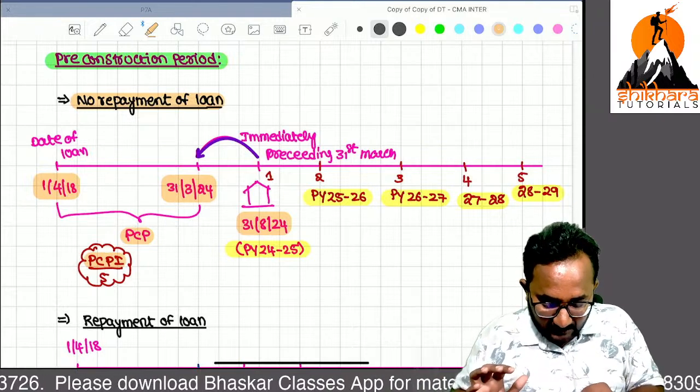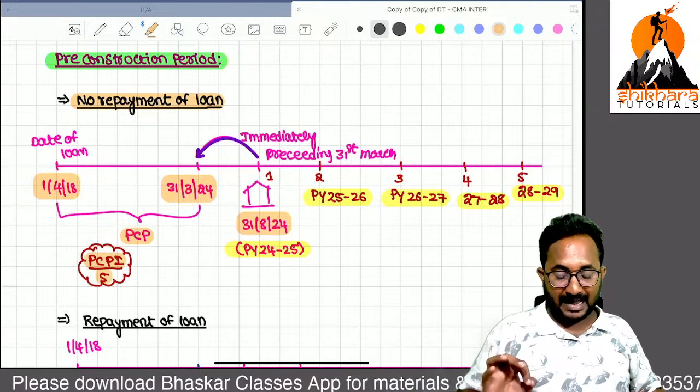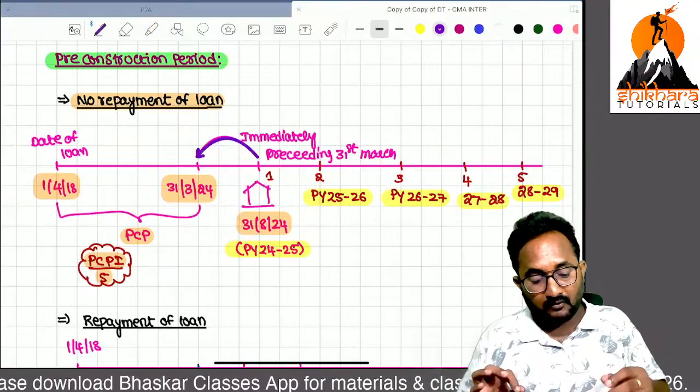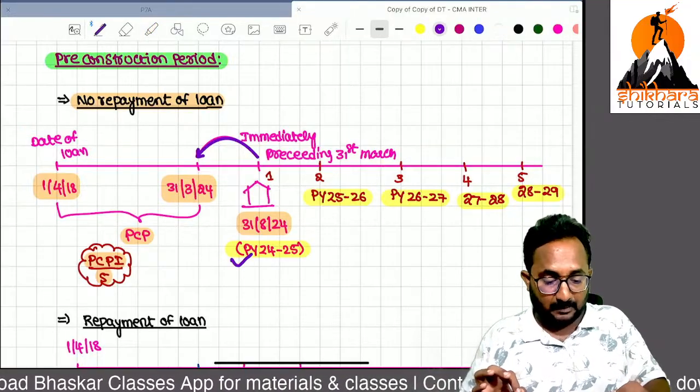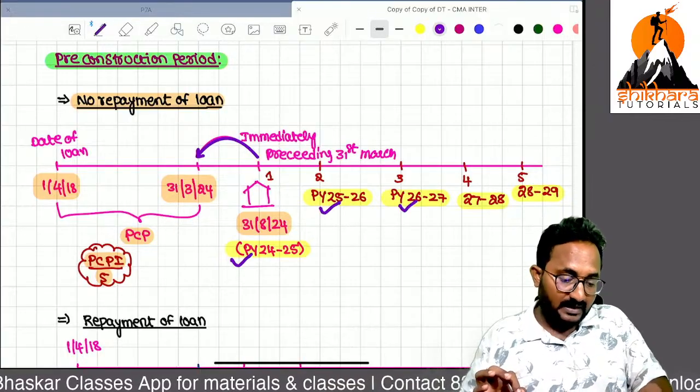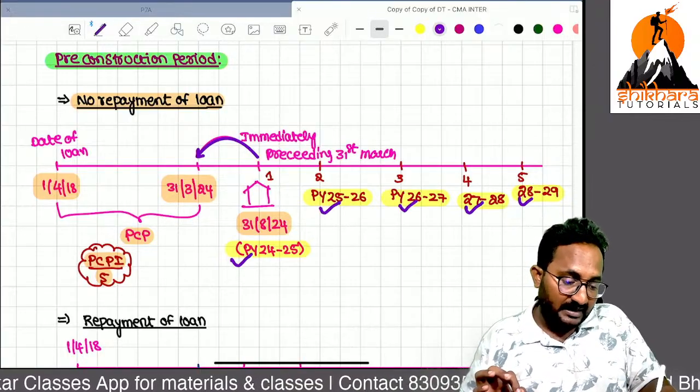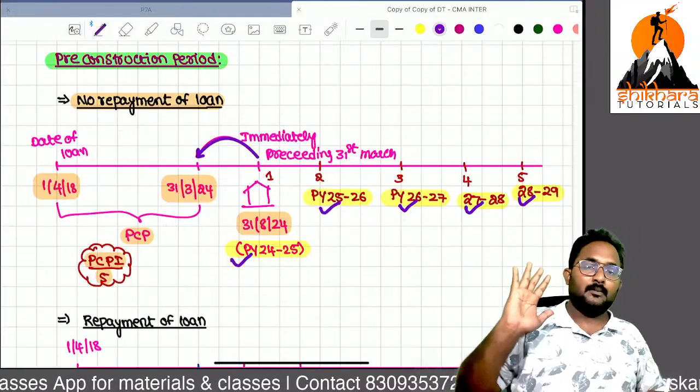In that period, if any interest is there, it will be allowed in 5 equal annual installments from the construction completion year. So that is allowed in the next how many years? 5 years.